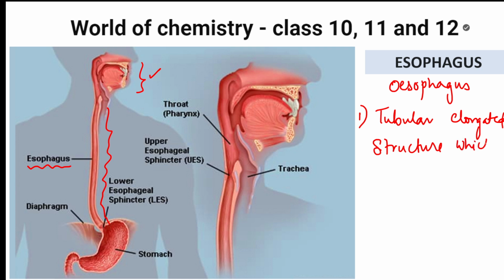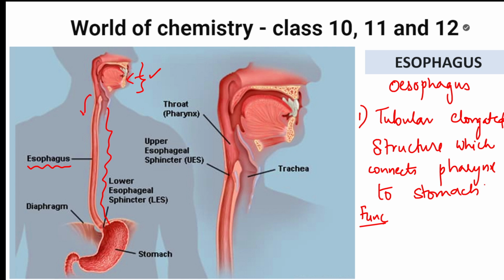So it connects the pharynx to the stomach. This is the first thing the esophagus does. Simple. It acts as a connecting part. So what is the function? The main function of the esophagus, if they ask, is that whatever food you are taking in, it transports it to the stomach. Yes, the food pipe. So the main function of your esophagus is transportation of food.